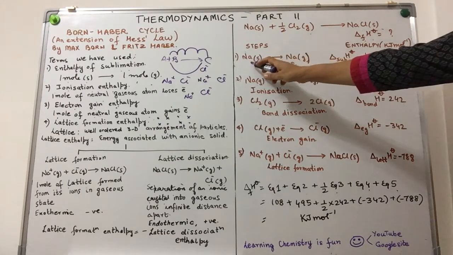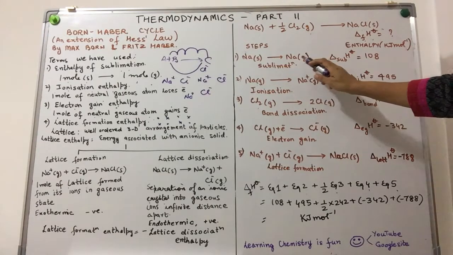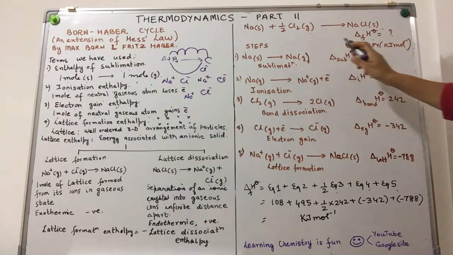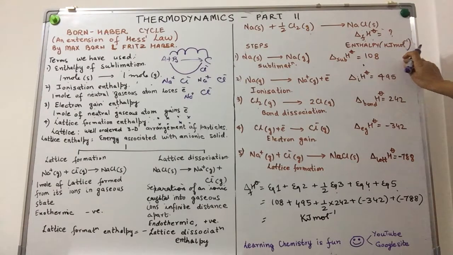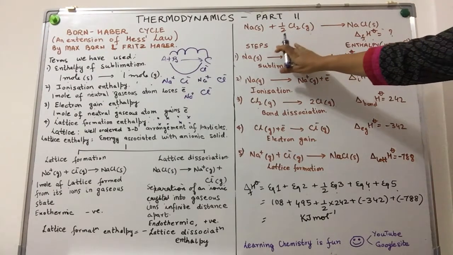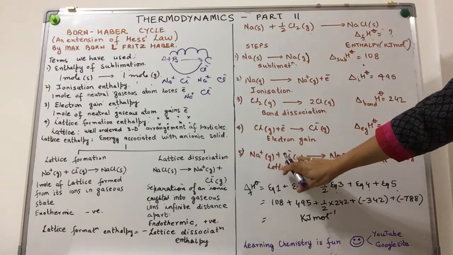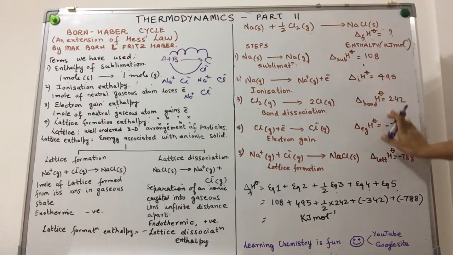So sodium solid changes to sodium gas. It's a process of sublimation, molar enthalpy of sublimation, which is 108. Now if you notice over here, I have not put the units. Why? Because in order to simplify the process, I've done the steps on the left hand side. The molar enthalpies are given on the right hand side.